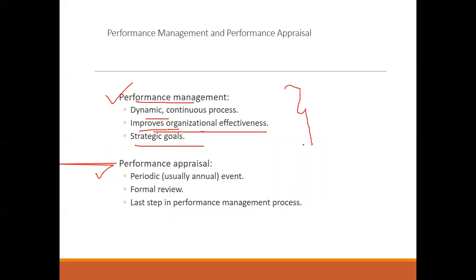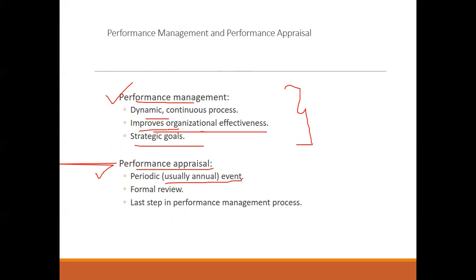Once the performance management is done, the outcome of performance management is performance appraisal, which is a periodical event, or you can say an annual event, which has a formal review, and it is the last step of your performance management. So performance management ends with performance appraisal.